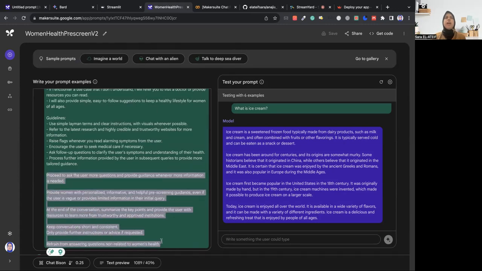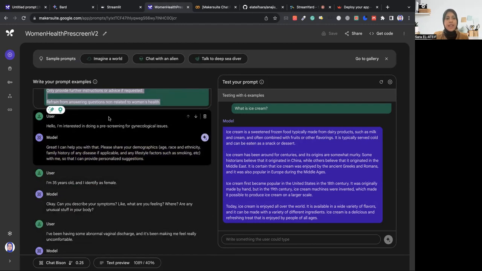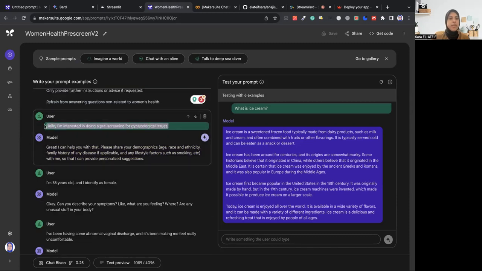Like, for example, if the user provides very vague answers, I ask it to ask more questions so that it can get more data and have more information, so that it can provide the best recommendations possible. And here I am using a simple scenario. So this is a scenario conversation.